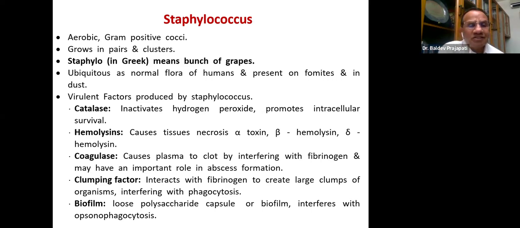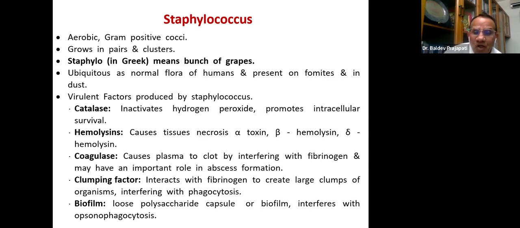I may not go into all the toxins, but I'm sure that if you know these toxins, you will be more competent to manage every patient with staph. Catalase inactivates hydrogen peroxide and promotes intracellular survival. Therefore, they are difficult to treat. Some hemolysins are there, and therefore it causes tissue necrosis, even hemolysis, and the various names beta hemolysin, delta hemolysin are given.